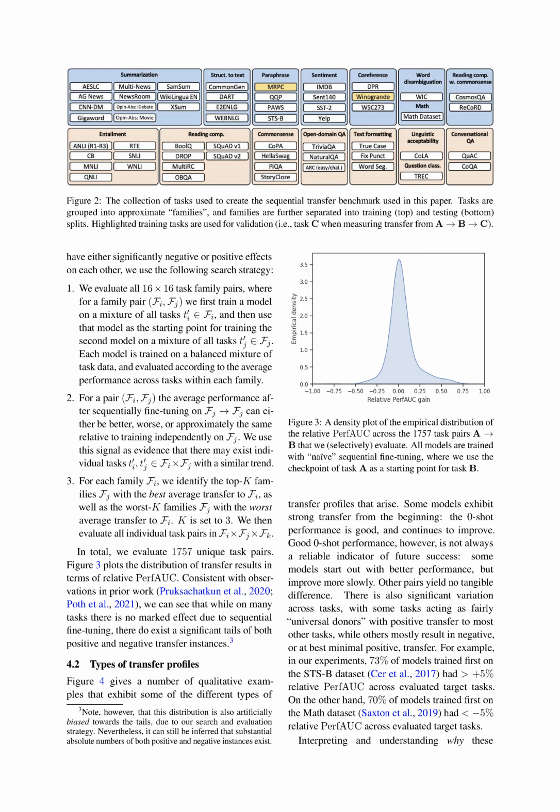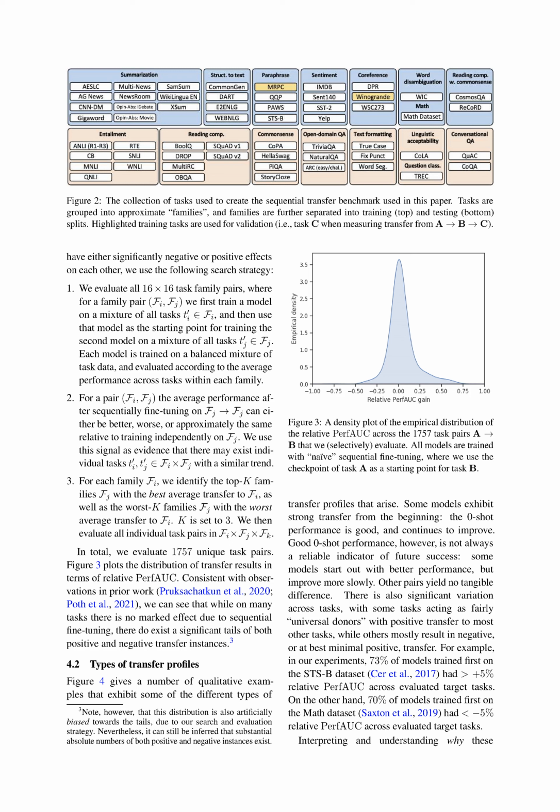2. For each pair of task families, the average performance after sequential fine-tuning can be better, worse, or about the same as training independently. We used this information to identify individual tasks within the families that might show a similar trend. 3. For each task family, we identified the top 3 and bottom 3 families that transferred best and worst, respectively, to the original family. We then evaluated all individual task pairs within these families. In total, we evaluated 1757 unique task pairs.